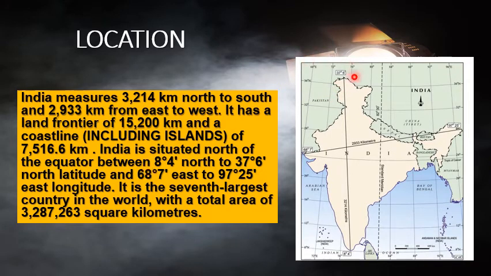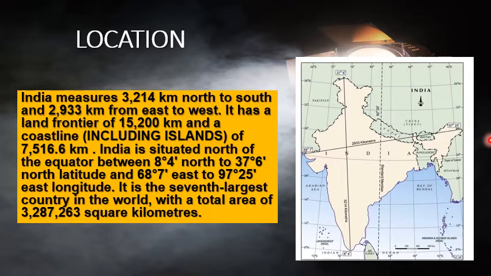37 degrees 6 minutes north latitude. So latitude means lati. You can say over here they are latitudes. So they are latitudes over here, also this line is lati. So this is latitude. Now the second is 68 degrees 7 minutes east.